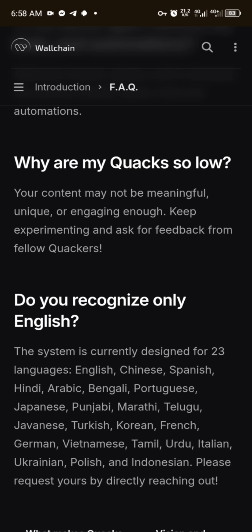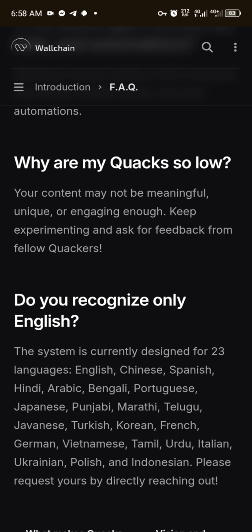Now they said if your Quacks is low, that is if your points are not calculating, it means your content may not be meaningful or unique or engaging enough. Engaging means your post about them should be something that people will be able to comment and share their own ideas about.